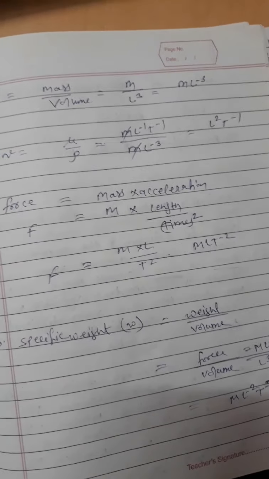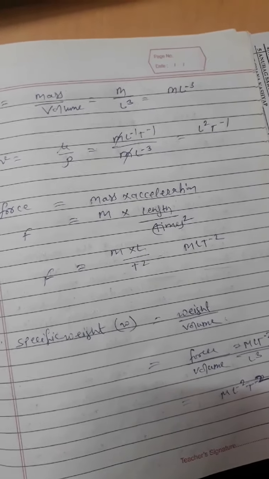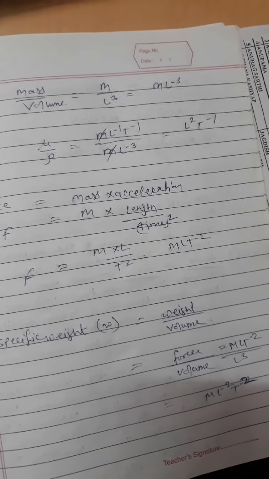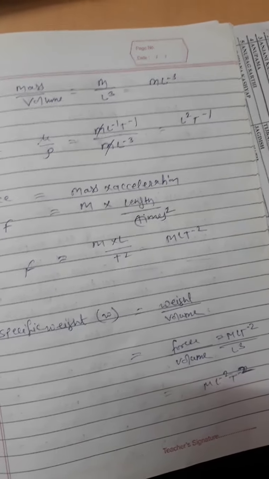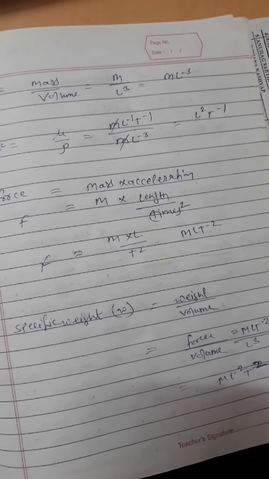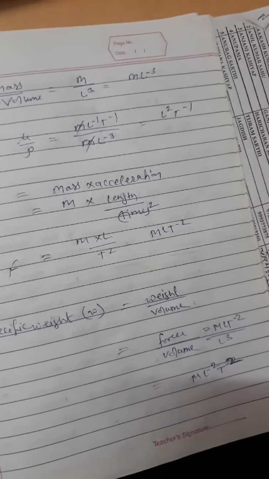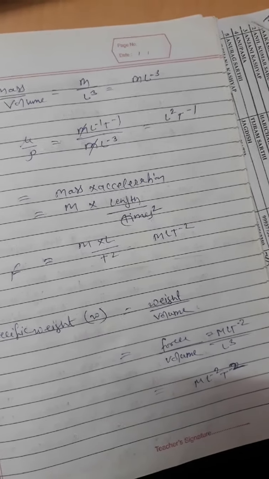Rho is equal to mass upon volume, the dimension form M L to the power minus 3. So nu, the kinematic viscosity, nu equal to mu upon rho, is the dimension form L square T to the power minus 1.